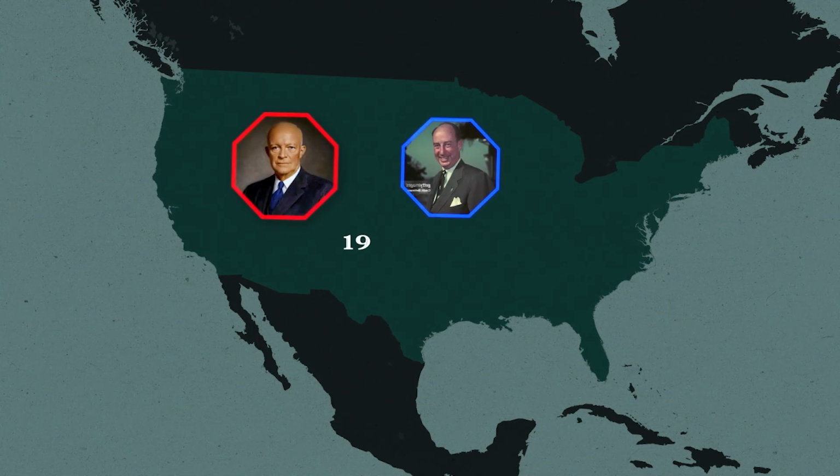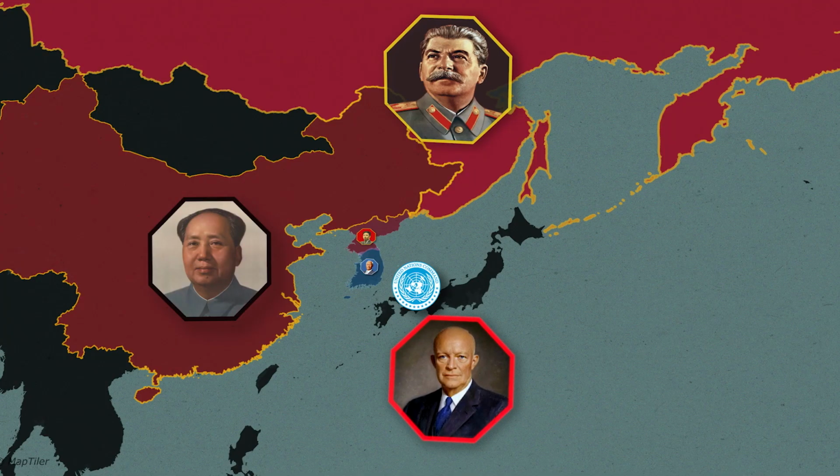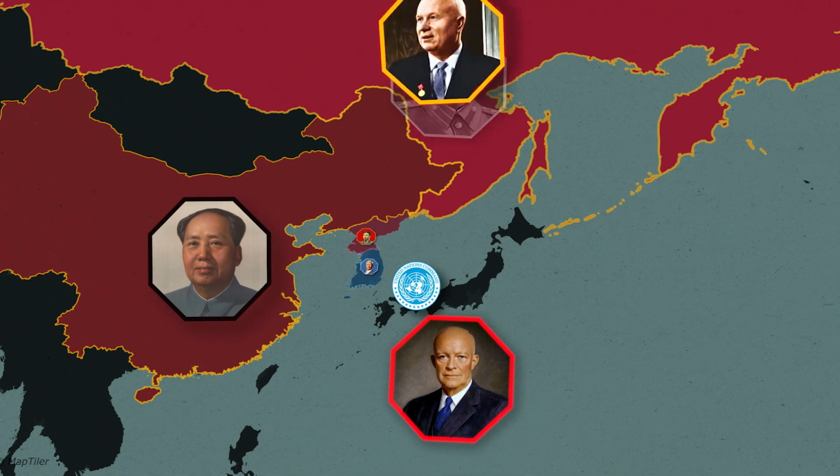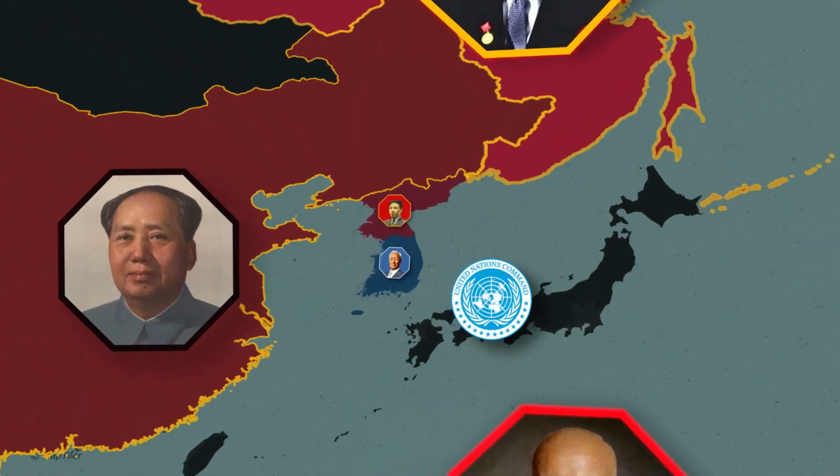In 1952, the US presidential candidate, Dwight Eisenhower, went to Korea to learn what might end the war, and he used this as his primary campaign goal. Eventually, Eisenhower was elected as the new president. In 1953, the Soviet leader Stalin died, and the new leader, Nikita Khrushchev, had no desire to continue supporting China's efforts and called for an end to this war. China could not continue without Soviet aid, so they decided to end this war.